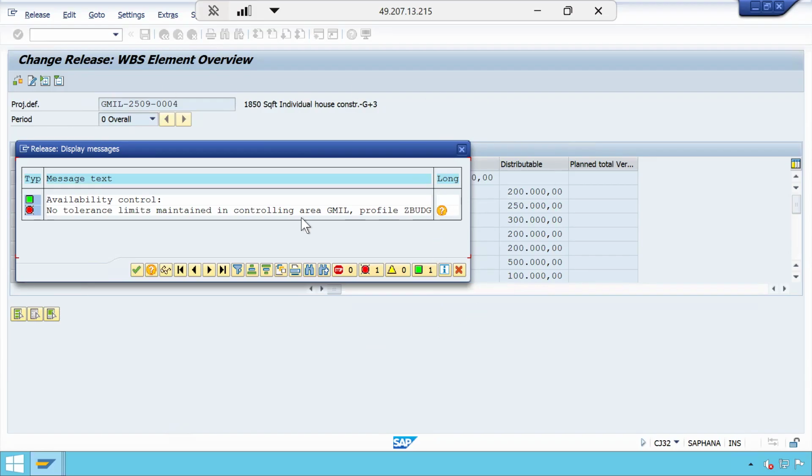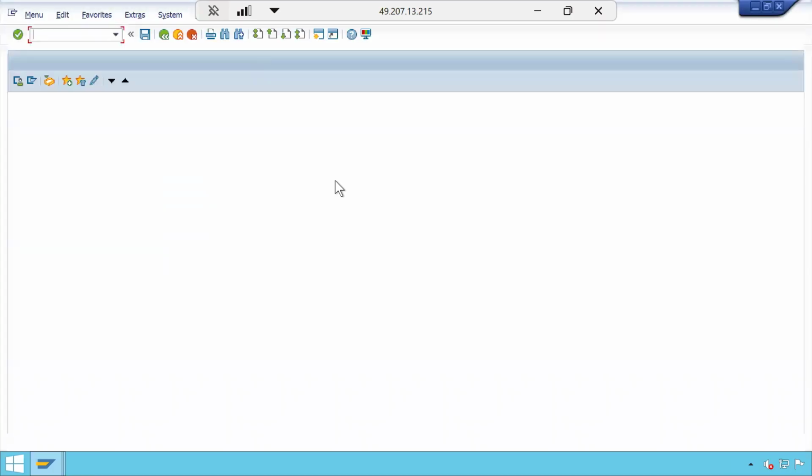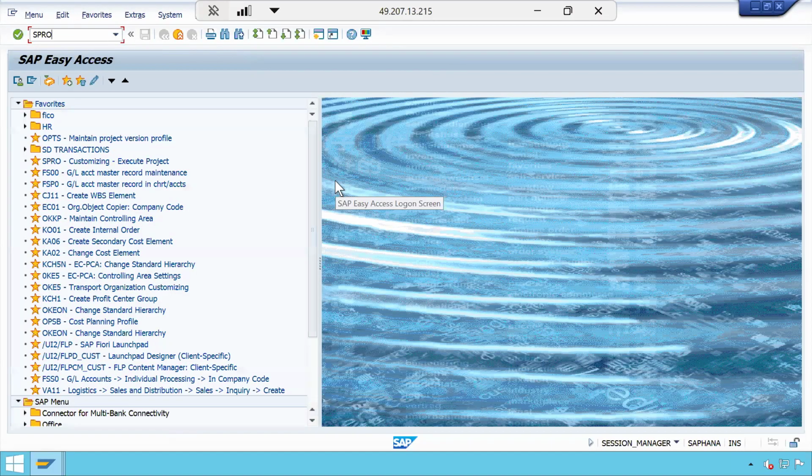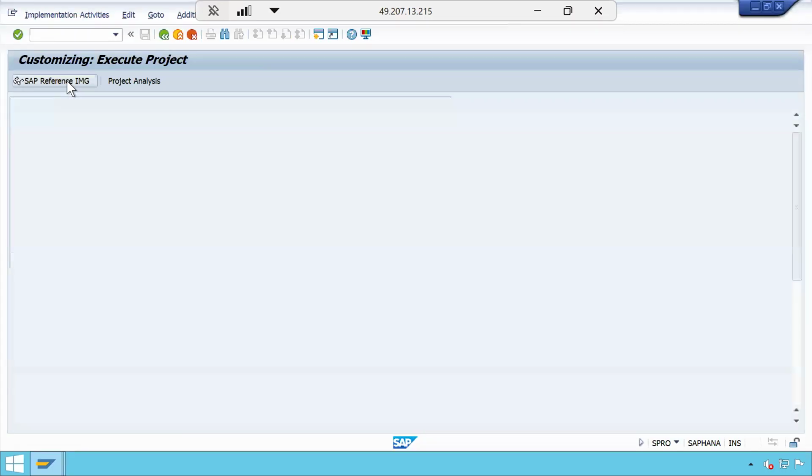So it is looking for some tolerance limits. Let us go to that. I did not maintain the tolerance limits. Let me go to the tolerance limits configuration and let us maintain. Otherwise it will not allow us to save. So I am just trying to maintain the tolerance limits.